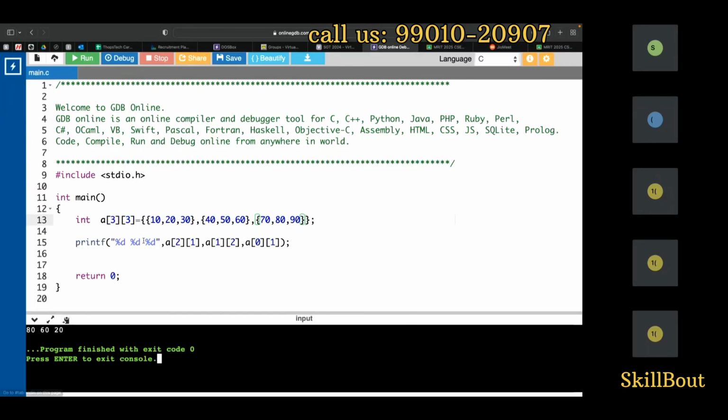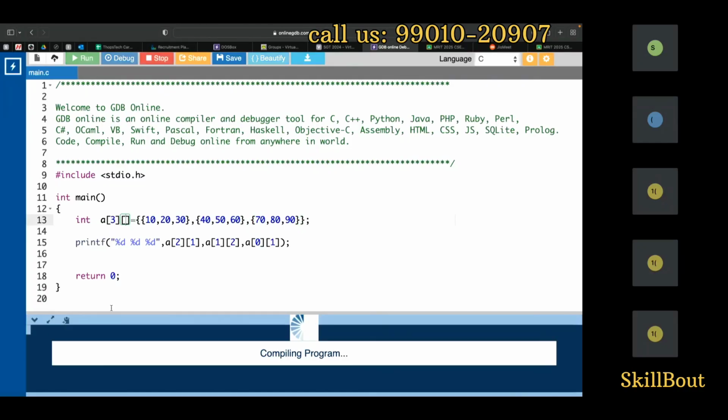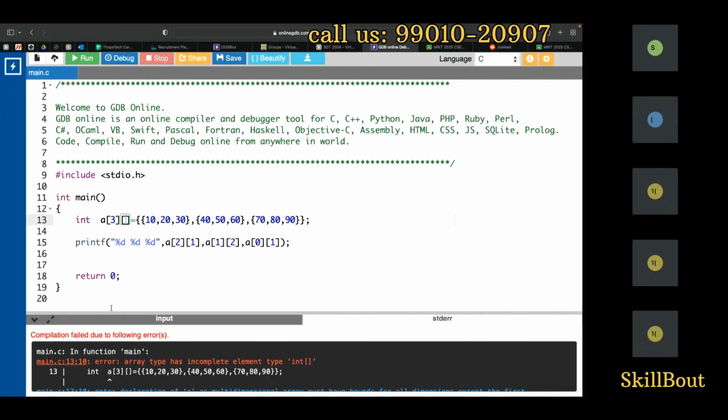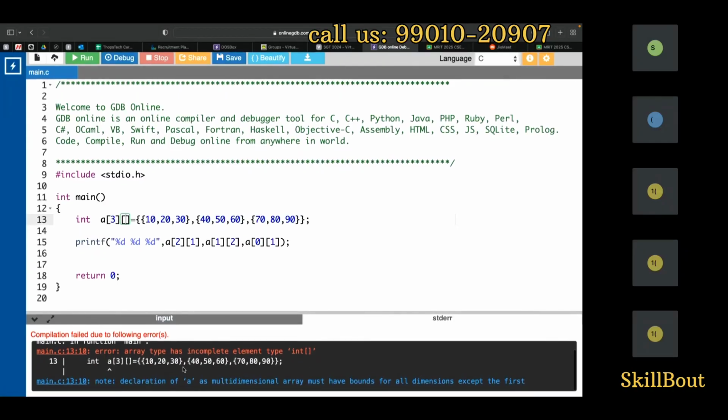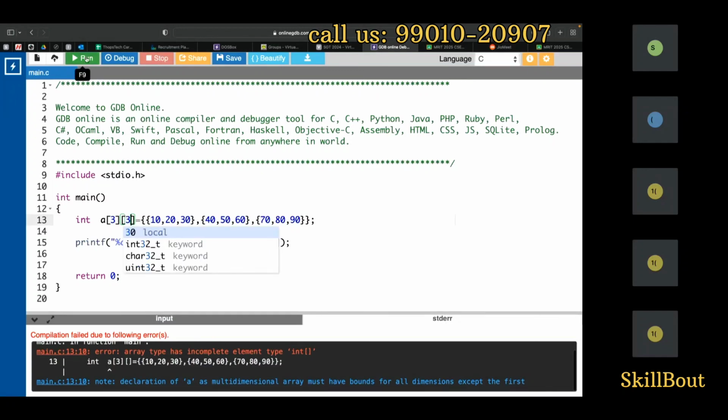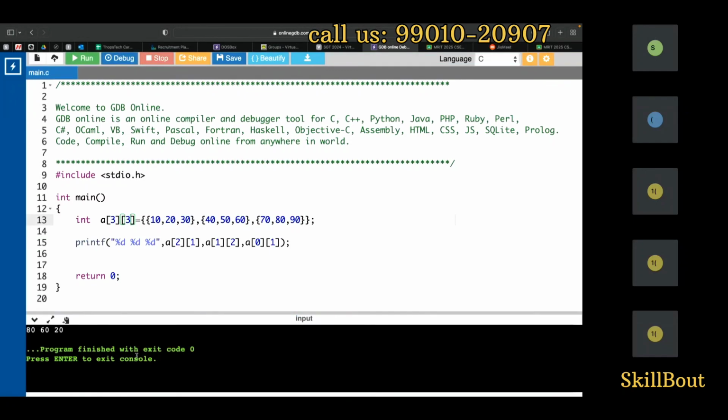One more thing. If I don't put the size here, if I put empty here, then again it is coming: incomplete element type of integer. Okay, so I need to mention the size, guys. So what is the size you'll be using, and again you'll be going for it.